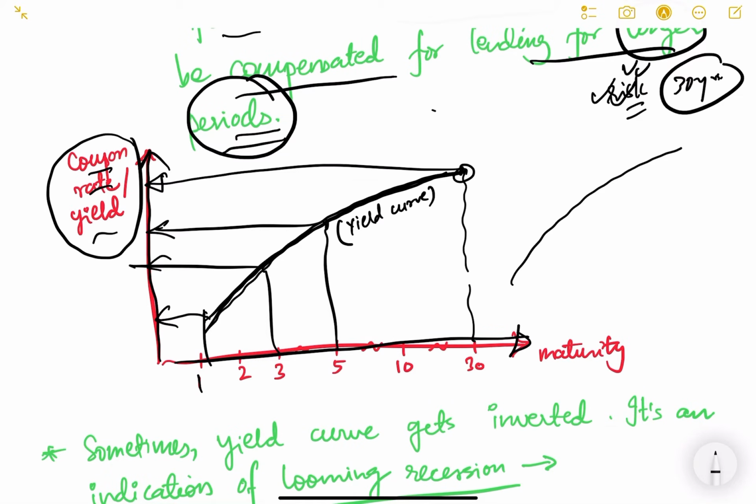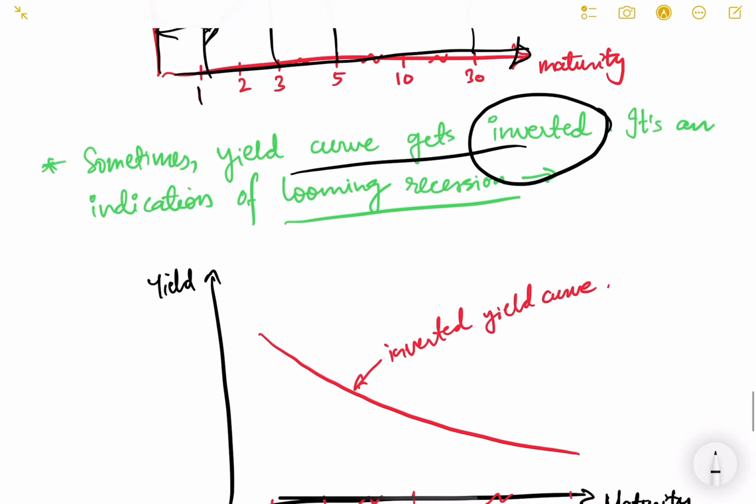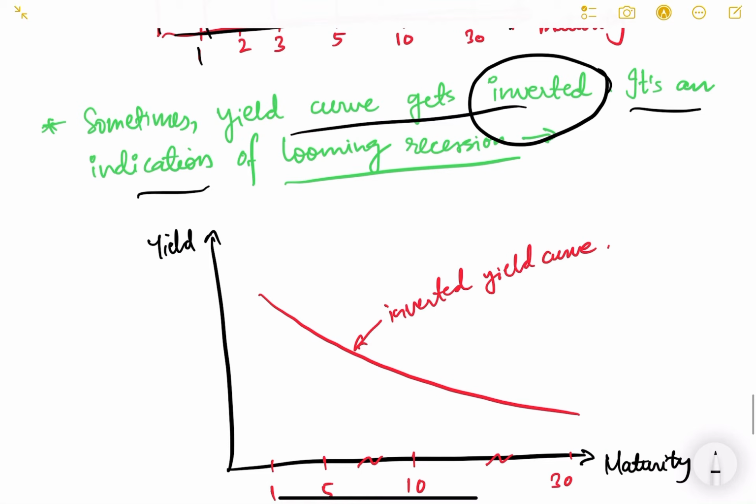So this is known as a normal yield curve. Okay, this is a normal yield curve. Normally the yield curves are like this. This is a normal yield curve. But sometimes what happens, the yield curves get inverted. उल्टा हो जाता है. Okay, it gets reversed. And it is an indication of looming recession.